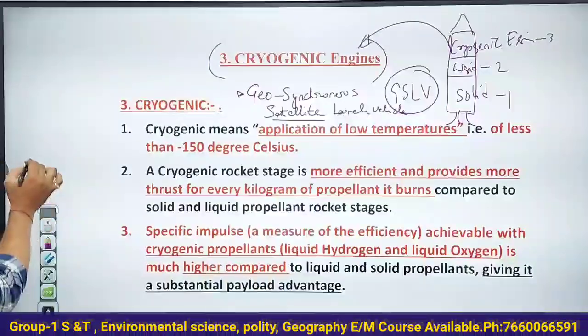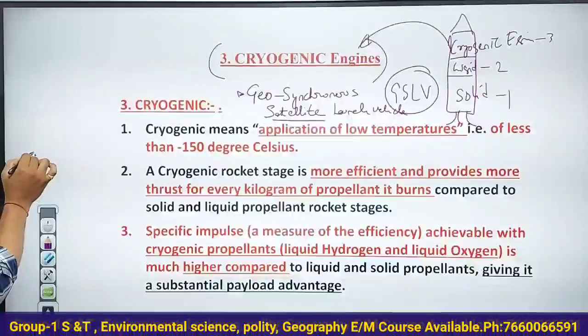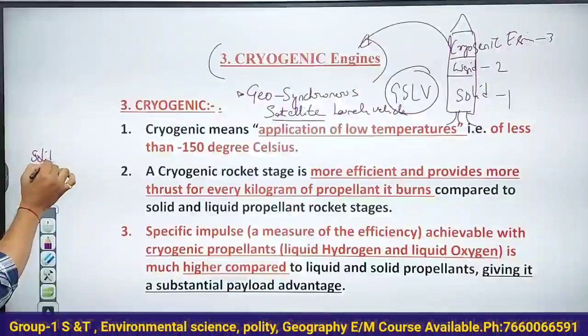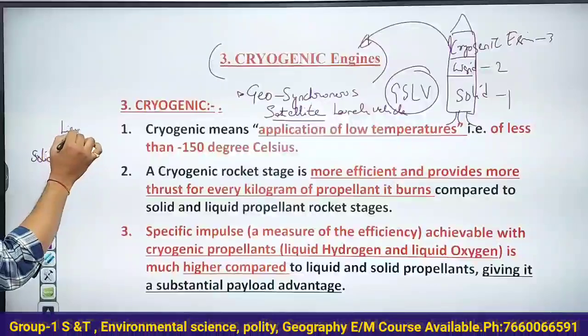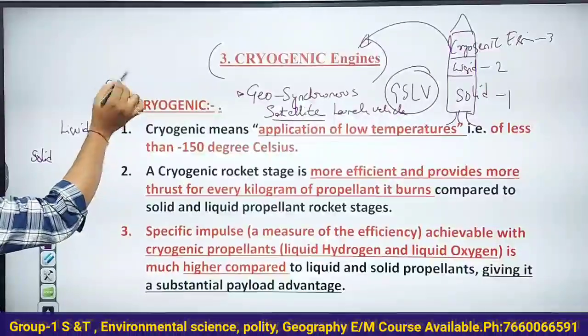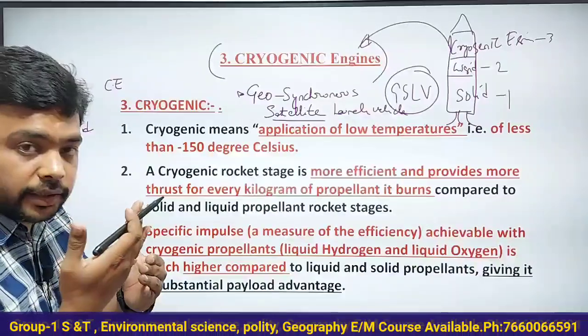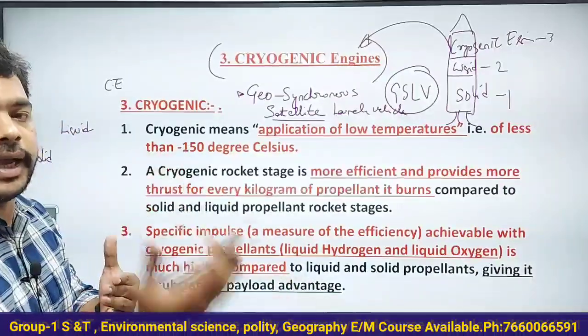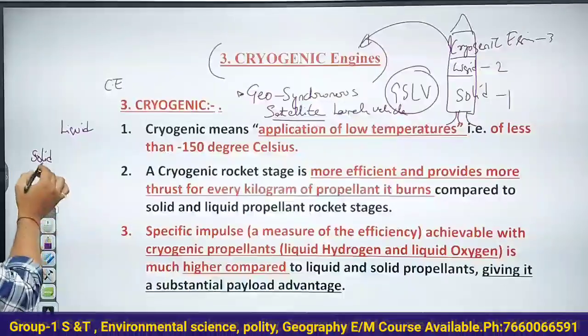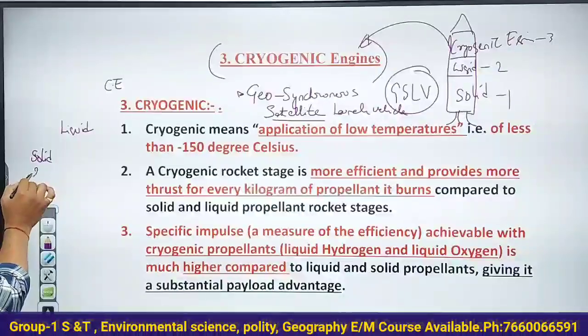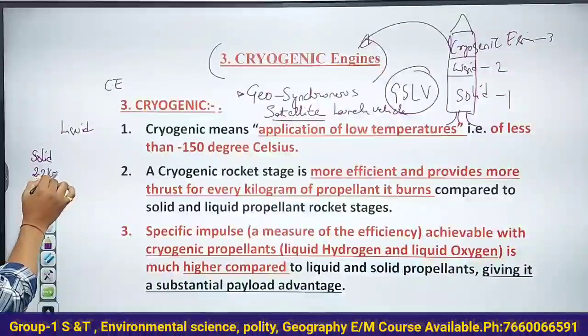See here, just now I told you about the solid fuel based rocket, liquid fuel based rocket, and cryogenic engine. If you are using solid fuel, the velocity of the gases coming out from the exhaust is just 2.2 kilometers per second.